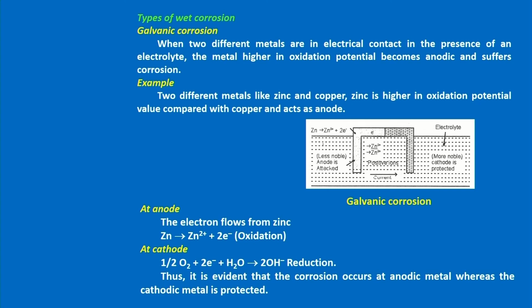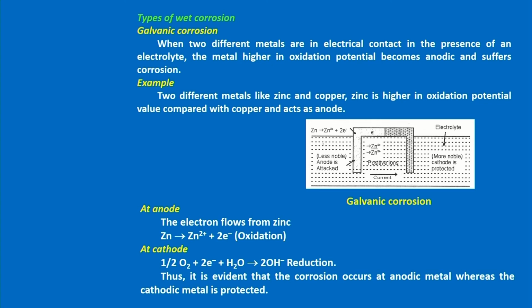Then why is zinc acting as an anode? The reason is zinc possesses a higher oxidation potential value than copper, because here we are combining copper with zinc. So, when we take a copper-zinc couple, zinc must possess more oxidation potential value, the oxidation takes place at zinc, and zinc will act as the anode. Then next one is the cathode. Naturally the cathode will be the other metal or the environment, as I told.